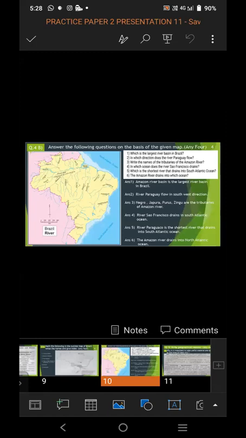So first question, which is the largest river basin in Brazil? In this map you can see it is a map of Brazil, and it is of rivers, rivers of Brazil.